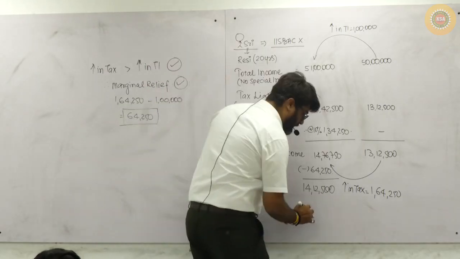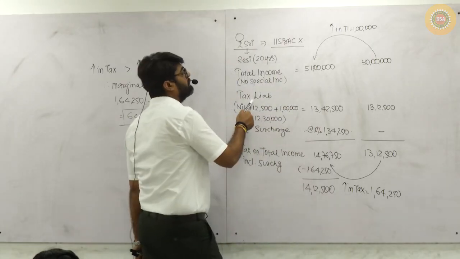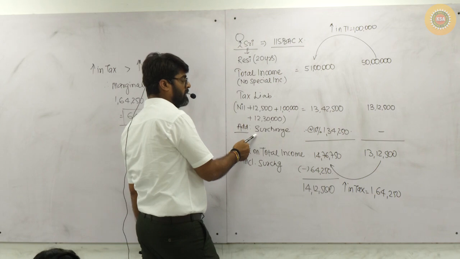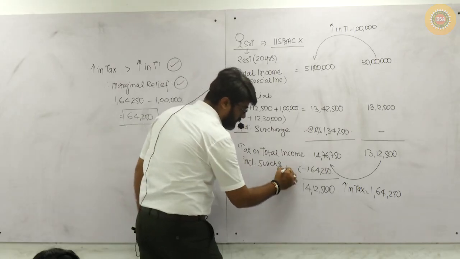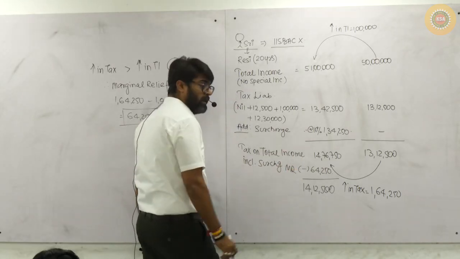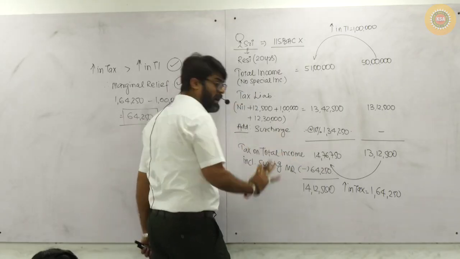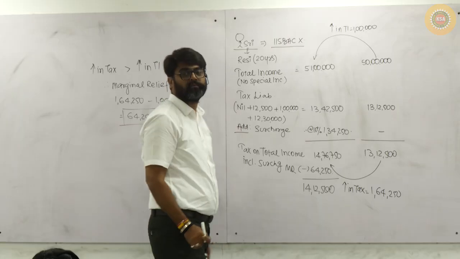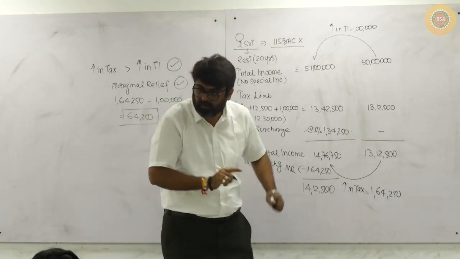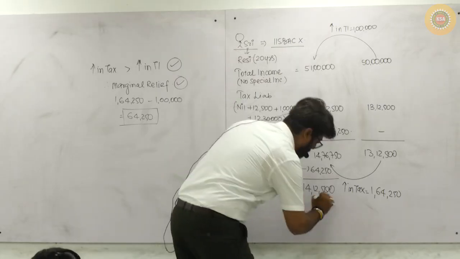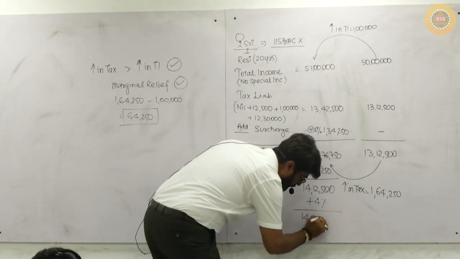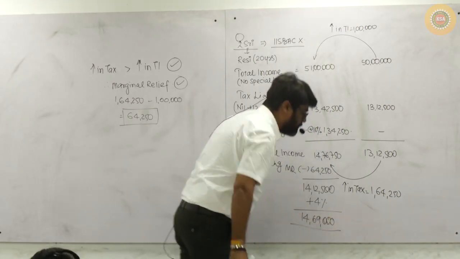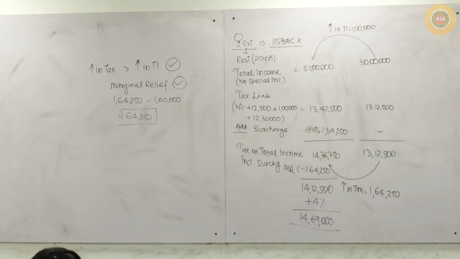Getting my point? Now, this is the tax which you are going to pay. What was this? Tax. In that you have added surcharge. This is tax including surcharge. From that, you have reduced the marginal relief. So now tax including surcharge minus marginal relief is this much. Health and education cess will now be added at the rate of 4%. Will you remember? This will give you 14,69,000. Did you understand this part? Everyone?